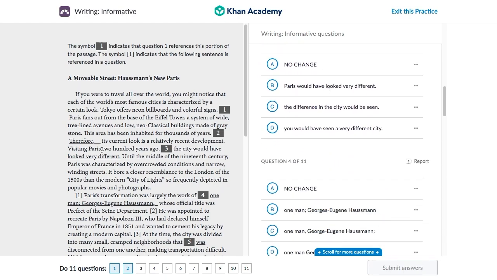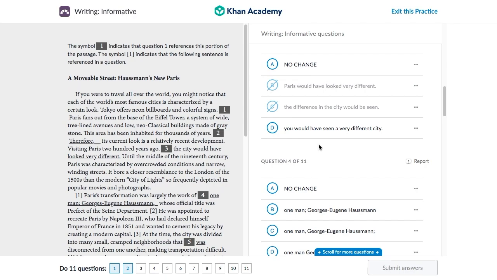Question 3. Visiting Paris 200 years ago, the city would have looked very different. Well, let's pick which one fits the best. Nothing's wrong with the first option, so we'll save that for now. Next, Paris would have looked very different. Now the reason we don't want to do this is because we're already describing Paris over here. Visiting Paris. Well, do we really want to say the word Paris again? No, we don't. So let's cross that out. Next, the difference in the city would be seen. Well, that's not really the wording we're going for here. We have a much better way to say that, so let's cross that out.